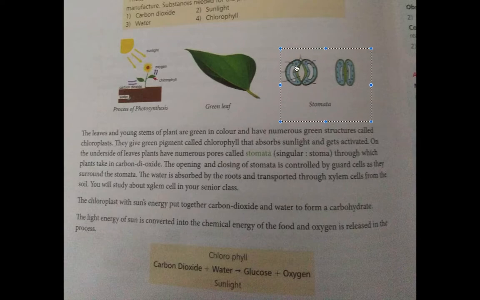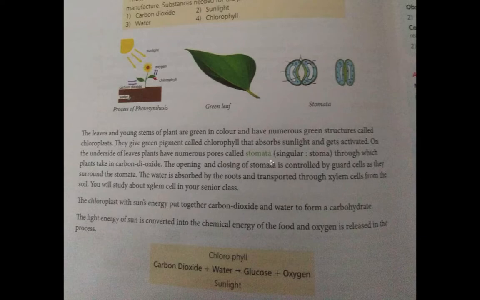And these are stomata. Stomata are present on the lower side of the leaf. You must know the upper and lower side of a leaf. Stomata are nothing but pores, holes, through which plants take in carbon dioxide. Like we take in oxygen through our nose, and our nose has holes in it. In the same way, stomata are just like our nostrils. Leaves also need to take in carbon dioxide, so they take it in through the stomata. Don't get confused about stomata. Just consider them to be the leaf's nose.